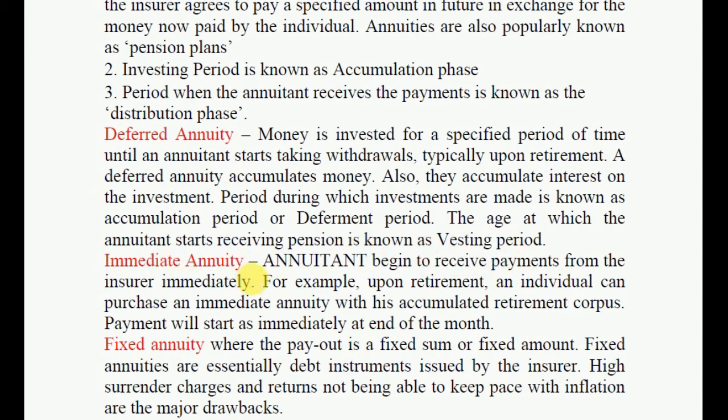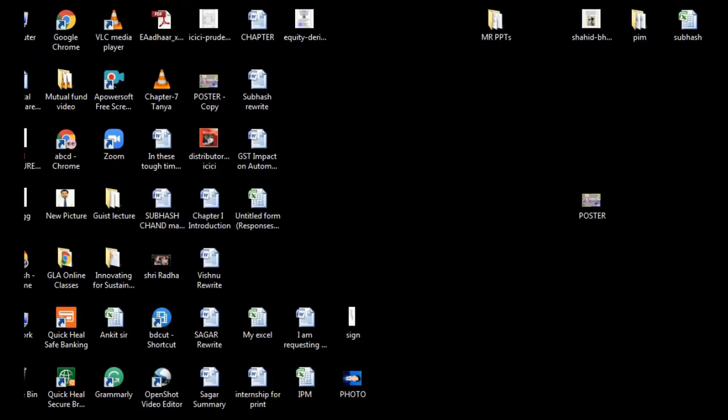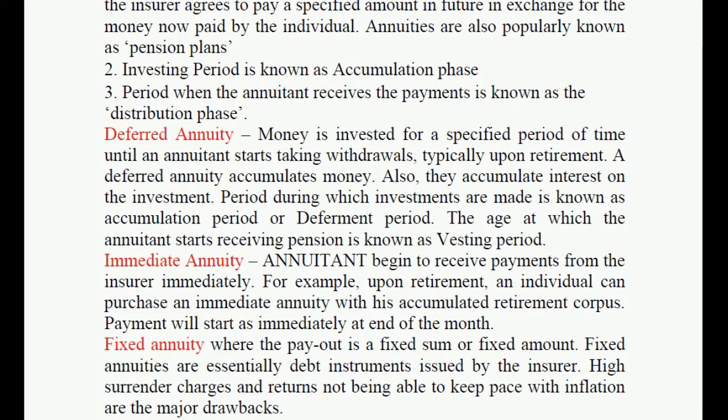Immediate annuity. The annuitant begins to receive payment from the insurer immediately. For example, upon retirement, an individual can purchase an immediate annuity with his accumulated retirement corpus. Payment will start immediately, at the end of the month.